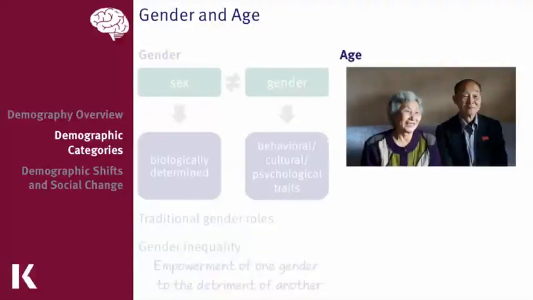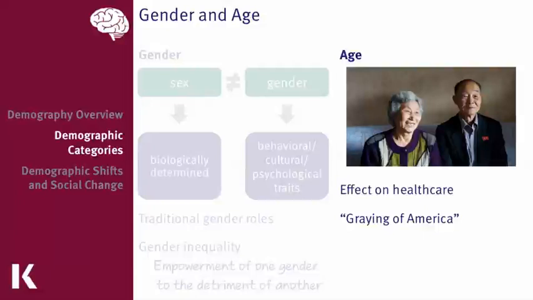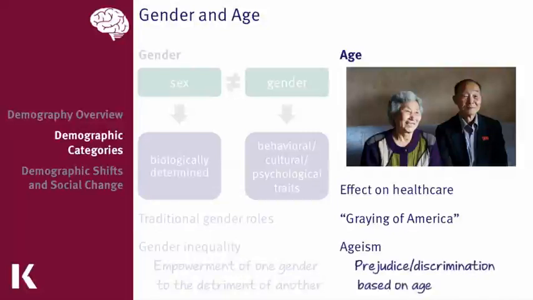A person's age also has a significant impact on how we perceive them. And in the US, this has had a huge impact on healthcare because our citizens are getting older. Approximately 40% of the patients in our hospitals right now are over the age of 65, and this affects how we approach our patients. This also has an influence in the job market, both towards the young and the old, because of discrimination due to ageism. For example, an employer may consider someone who has recently graduated from college to be too immature or inexperienced to do the job well, while an older applicant may be considered unpredictable because who knows when they're going to retire and are they able to keep up with the technology.